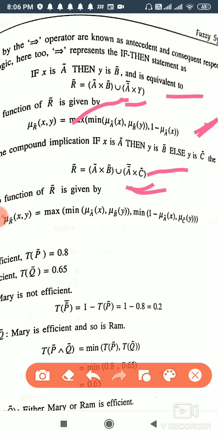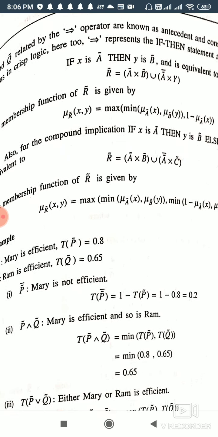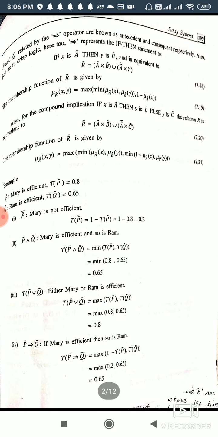Now this relation is given by A cross B union not A cross C. Here we are taking only not A, but here not A cross C. So with the same, we are having one more minimum term, that is with not A and C. So membership function of not A and membership function of C. Now the same is explained here in this example.